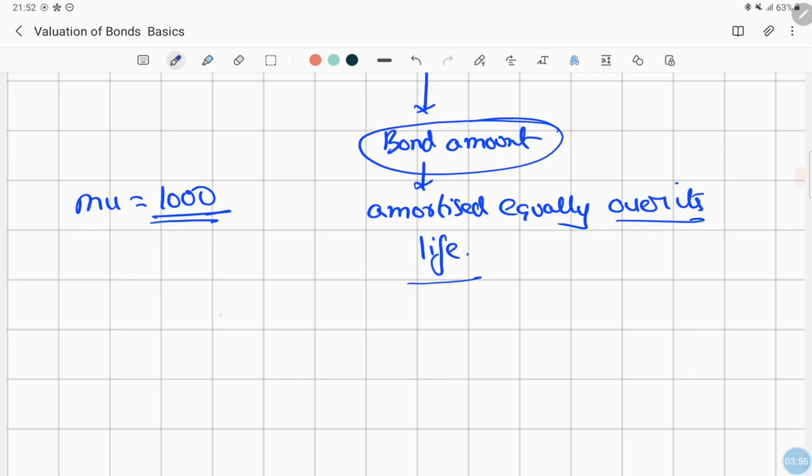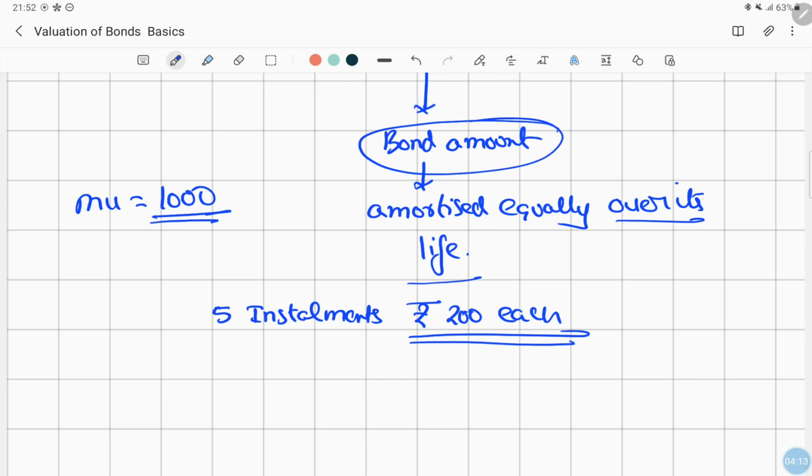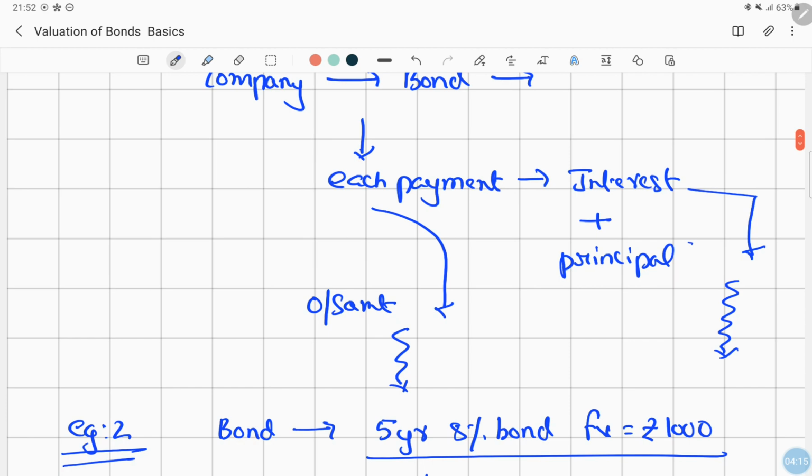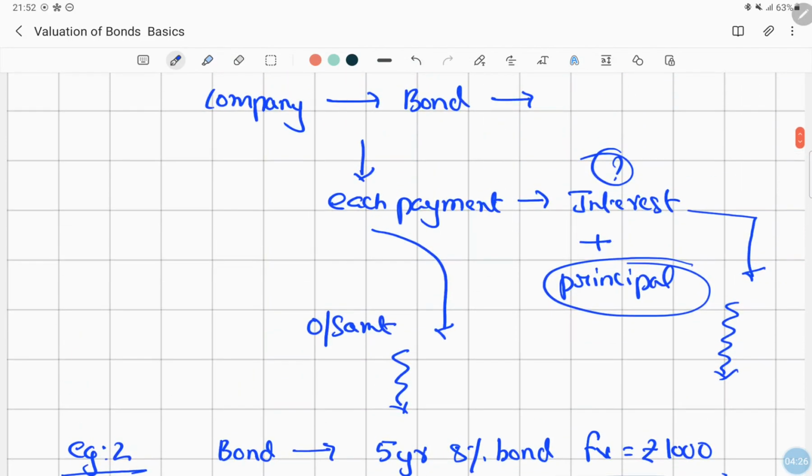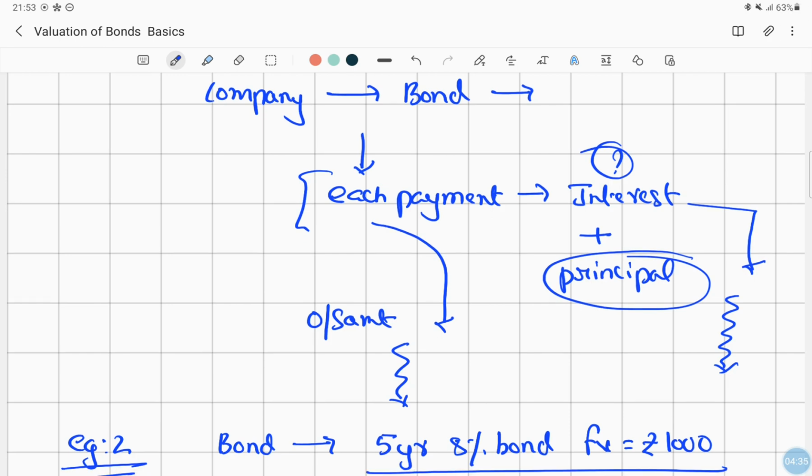We have to pay 5 installments, say the amount of 200 each. But we know that the principal amount will remain same, right? But the interest amount will vary, so we have to determine the interest amount also for each payment, or the installment that has to be paid at a certain point of time.